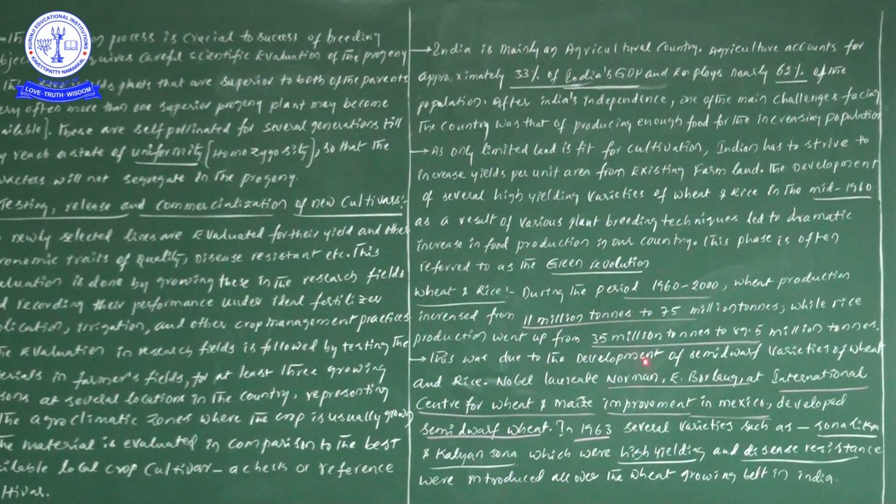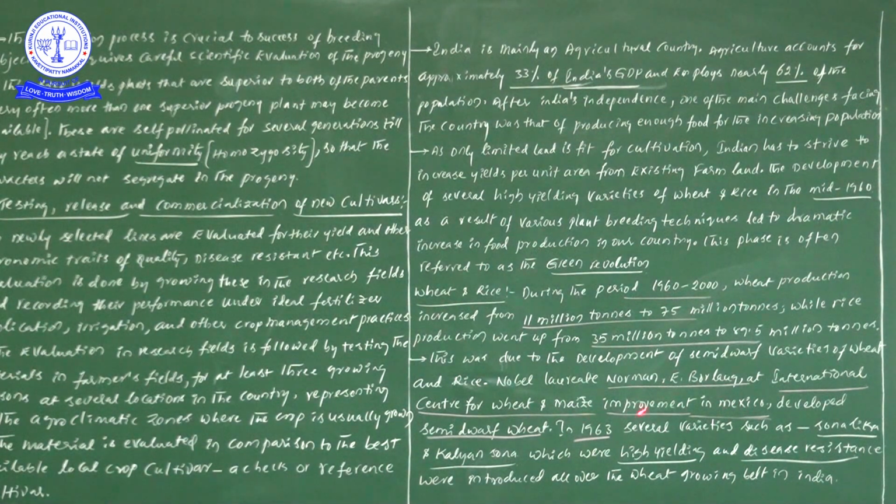This was due to the development. Means sir, from 11 million tons to 75 million tons and 35 million tons to 89.5 million tons, how have we succeeded in producing this huge yield? The reason they have given: this was due to the development of semi-dwarf varieties of wheat and rice. Don't forget my important point. So we have succeeded because of the development of semi-dwarf varieties of wheat and rice. This person, Norman Borlaug, at the International Center for Wheat and Maize Improvement in Mexico.